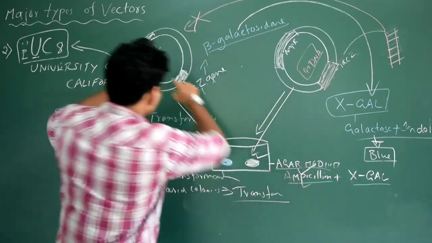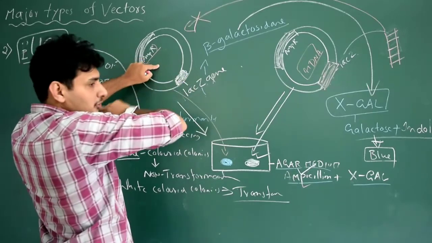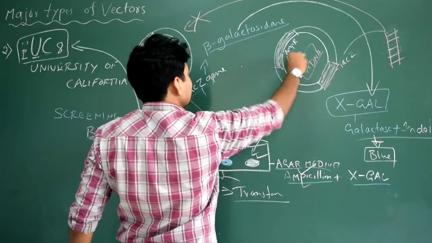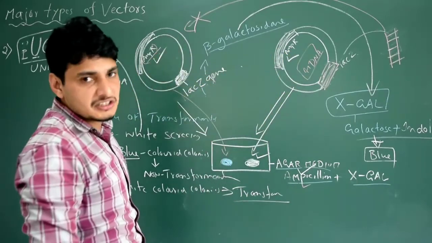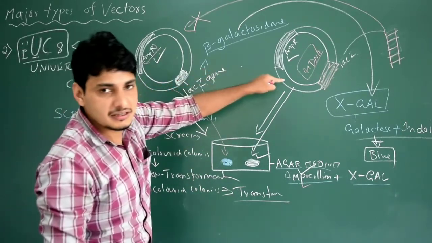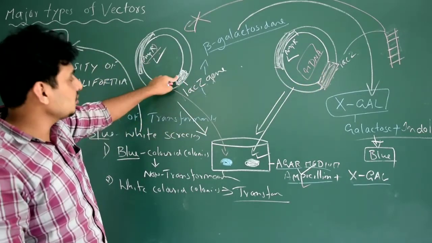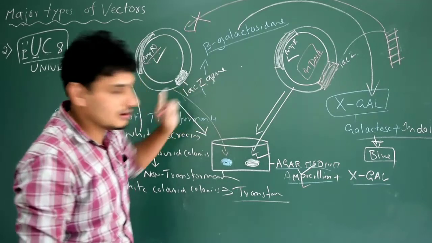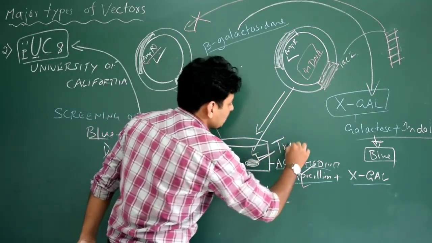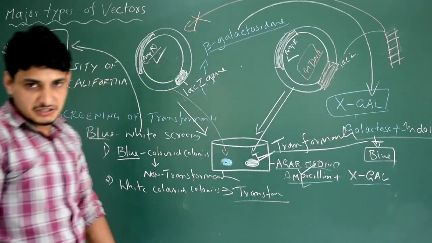Both, one more thing, remember that this is rDNA. This is normal pUC. It failed in the procedure itself. So if I introduce both, they will survive in ampicillin. Why? Because both contain the ampicillin resistance gene. But color production depends on the presence of the lacZ gene. In this case, insertional inactivation has occurred. In this case, no. So they are going to produce blue colonies. In this case, no blue colonies, only white colonies. So white indicates these are transformants. Done? Hope you understood this. Okay.